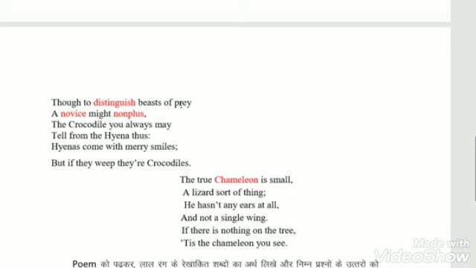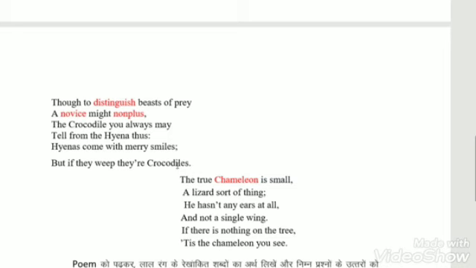Though to distinguish beast of prey, it's difficult for a novice person to distinguish the beast of prey. You will get confused. The crocodile you always may tell from the hyena thus. You will get confused with these two animals, whether it is crocodile or hyena. But hyena comes with merry smile. The poetess says that when you find an animal with a smiling face, that is hyena, and if it is weeping, then that is crocodile.